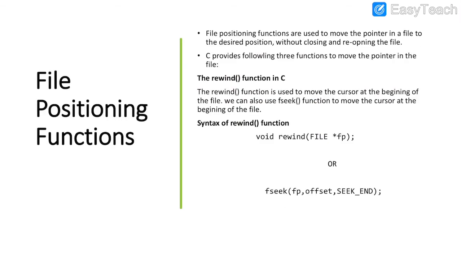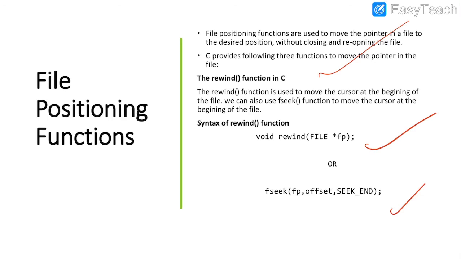And one more function, what is the rewind function? The rewind is a function which is used to move the cursor position to the beginning of the file, from wherever it lies. So in order to move to the beginning of the file, the rewind function is going to be used. And fseek can also move the cursor. This is the syntax for rewind, and this is the syntax which we are going to use for fseek.